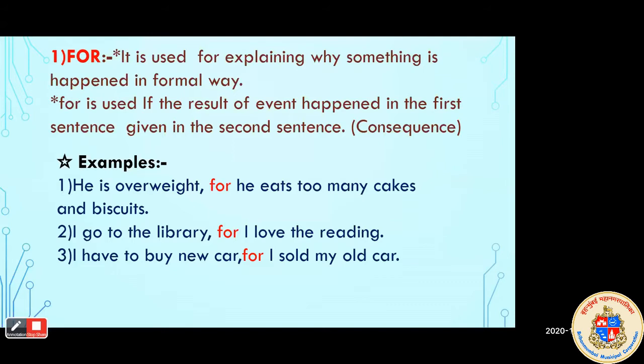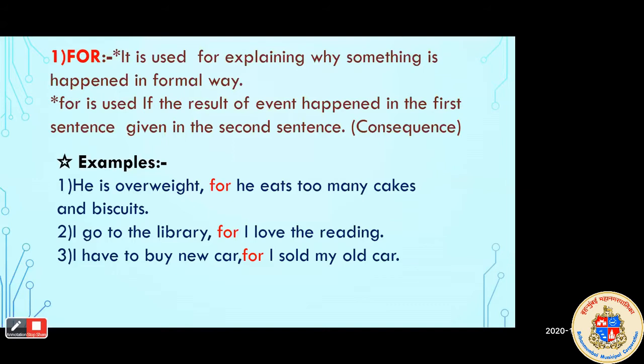So here we can see in the first example, he is overweight for he eats too many cakes and biscuits. So here, what is happening in the first part of the sentence? He is overweight. Okay. For what? He eats too many cakes and biscuits. So here, the reason is given in the second part.